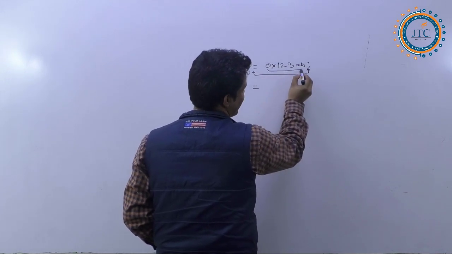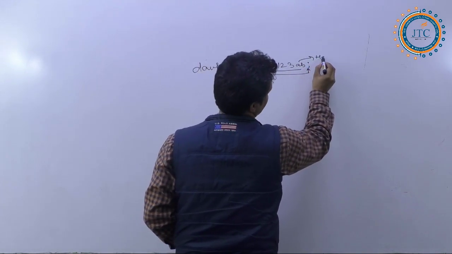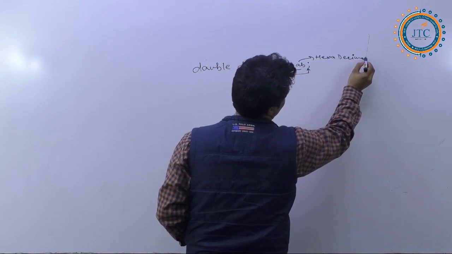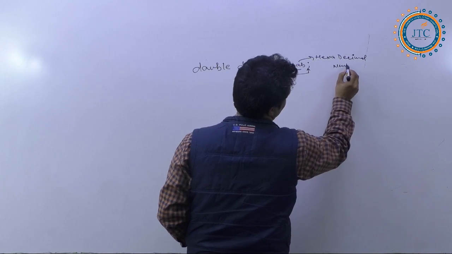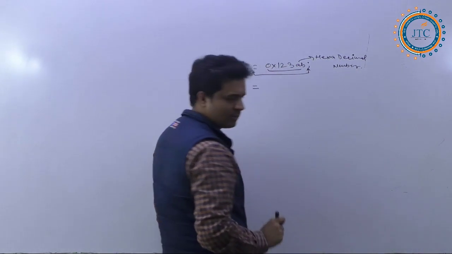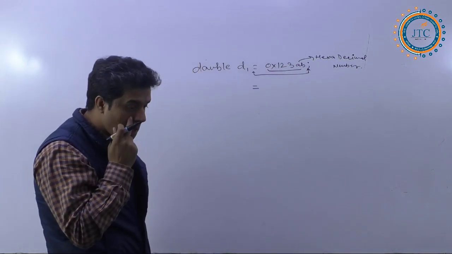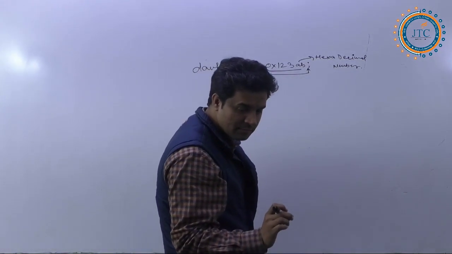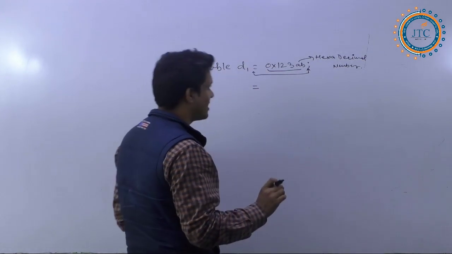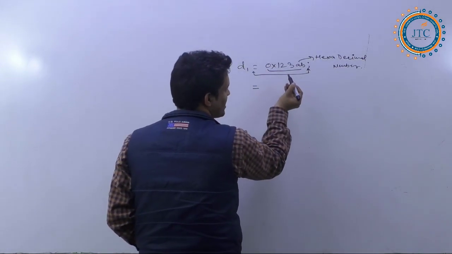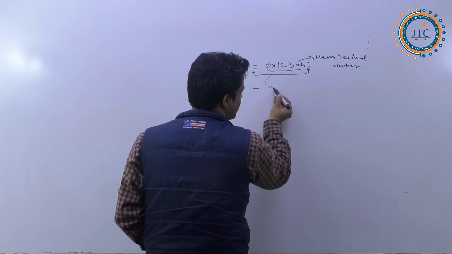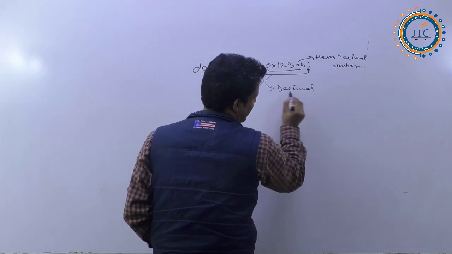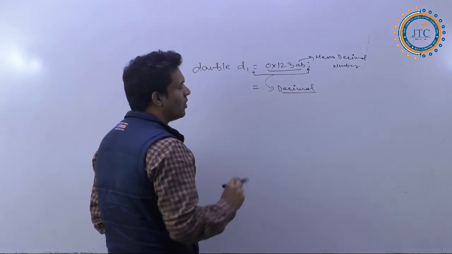First, this is a hexadecimal number. Since it is a hexadecimal number, it will first get converted to decimal.